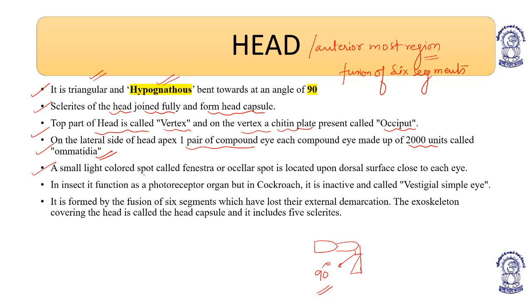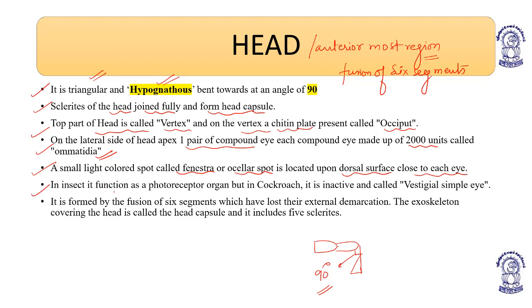A small light colored spot called fenestrae or ocular spot is located on the upper dorsal surface close to the eye.